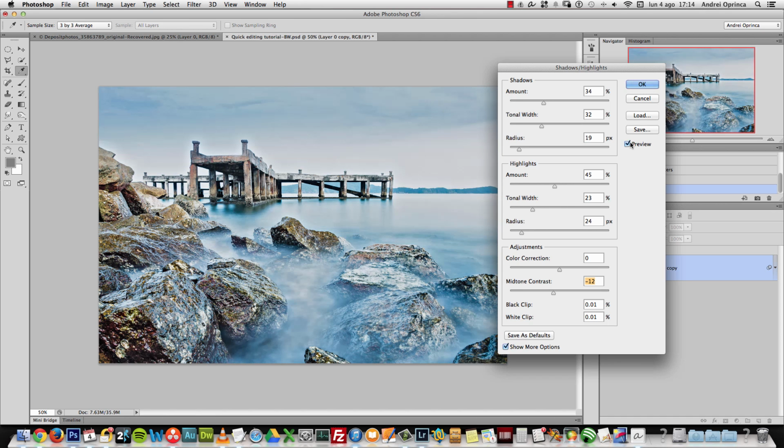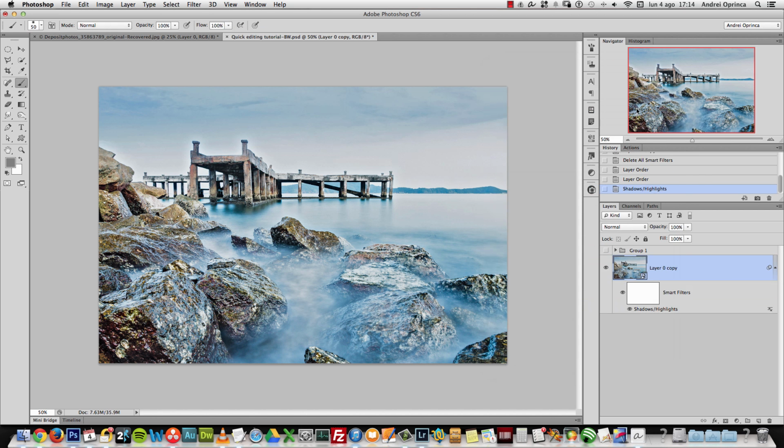And you can see the change. It's a really big change. I will not mess with the color correction, because we will turn this into black and white anyways. So we'll click OK, and you can see that now this is a smart filter.